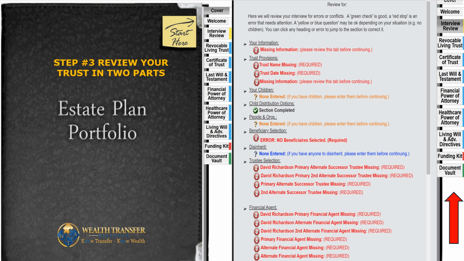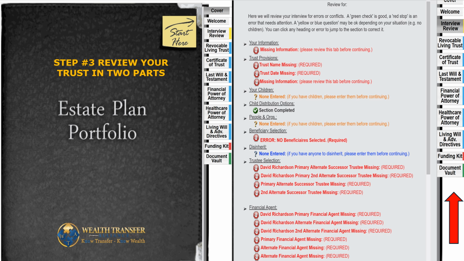You see what's highlighted with darkened, and you see all of this information is darkened. At the top it says review. So you're doing the review now. You're reviewing your information, and you're going down to your information that's got your trust provision, that's got your children, that's got your distribution options. It's showing the people and or adding on organizations within your trust. It's got the beneficiary section. It's got the inherited and disinherited section, the trustee section, and the financial agent.